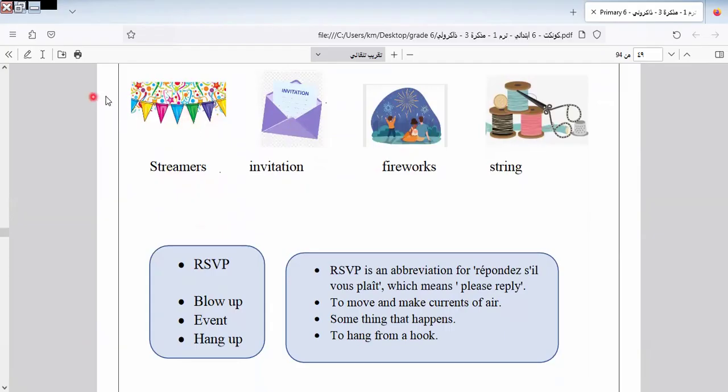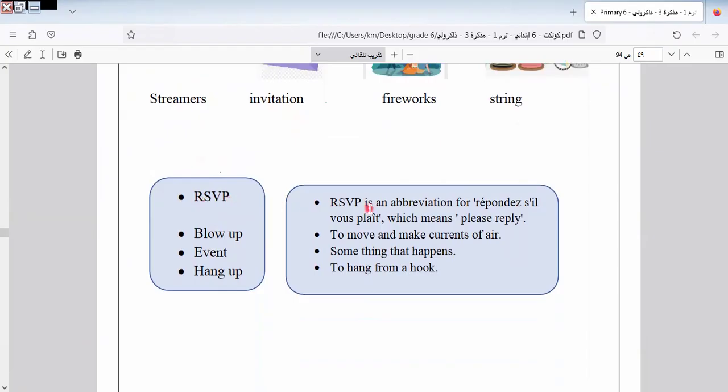Here are trimmers. This is called the trimmers. We use these trimmers in Ramadan, I think so. We have here invitation, fireworks, string, RSVP. What is the meaning of RSVP? It is an abbreviation of répondez s'il vous plaît. This is in French, which means please reply.